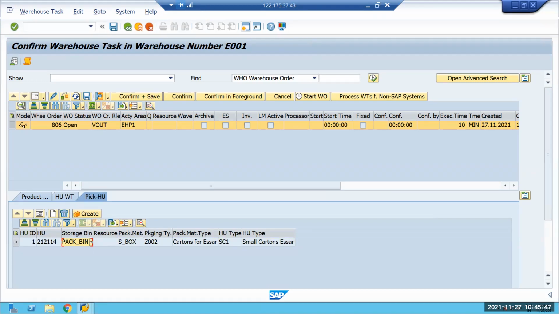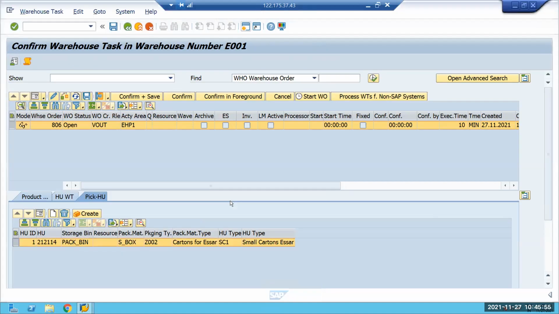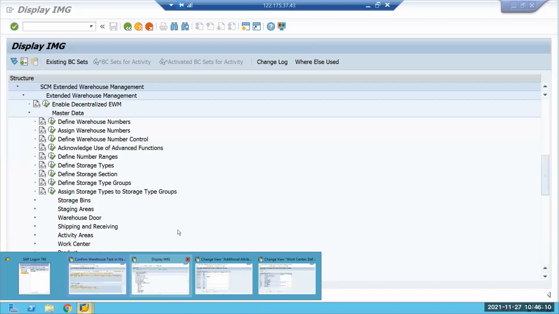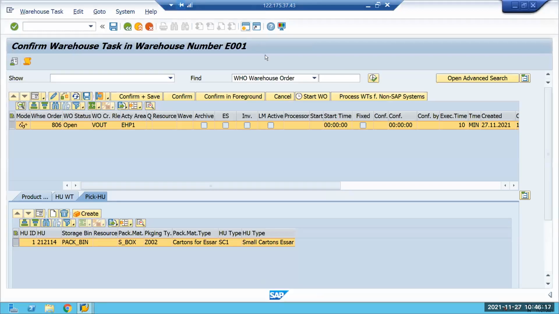Go to the easy access screen. First of all, create a new storage type with HU create, something like that. Then instead of assigning the pack bin, create a new bin in that storage type and then assign it over here. No, the new storage type is already there, the VOUT_BIN, I already have. Go to configuration, storage type configuration.